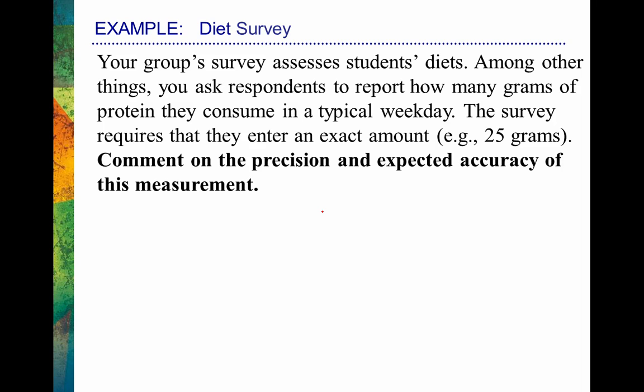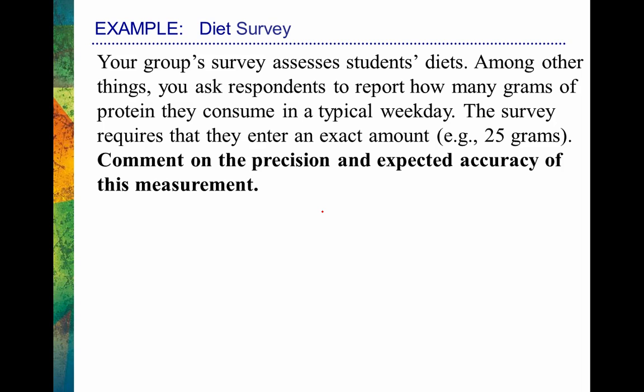Well, think about it. If we're asking students to report how many grams of protein they take in, that's relatively precise. I mean, if you ask me how much protein I take in in general, I have no idea. I might tell you, well, I eat a couple eggs and some turkey, and that's quite a bit of protein, I think, overall. I have no idea about the grams of protein. So that measurement that you're asking for, how many grams of protein do you take in per day, is really quite precise. However, just like I said, I have no idea how much protein I'm taking in.